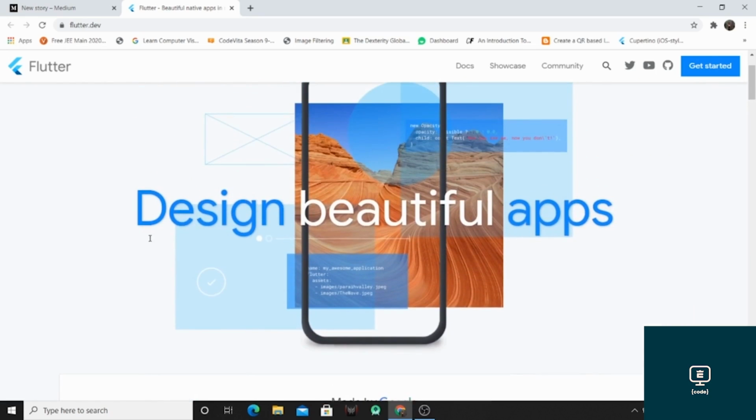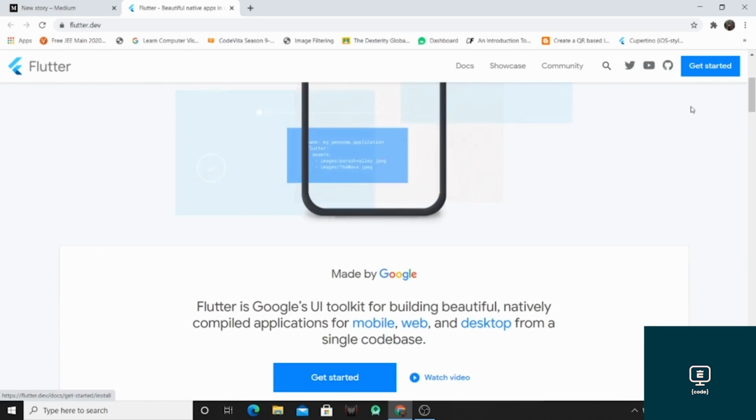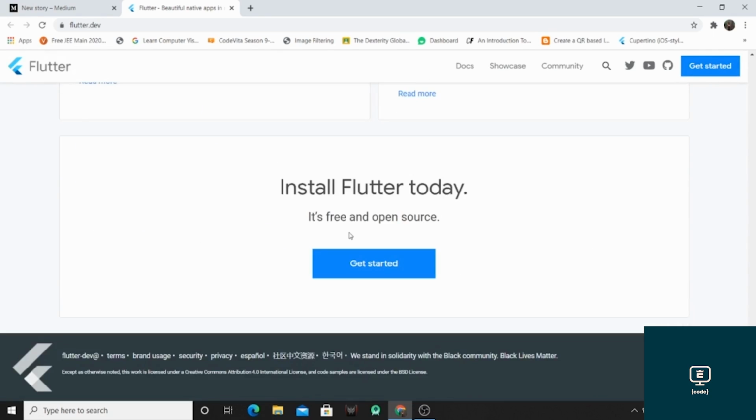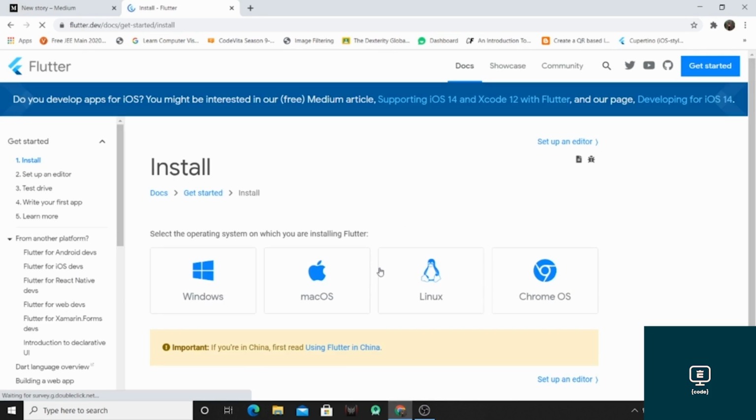Now on this page, just click on Get Started, which you will find at the bottom of this page, or at the right side of this page. Just click on this button and you will be redirected to this page. From here you can click any of the icons for which you want to download the Flutter SDK. I am going to download the Flutter SDK for the Windows version.